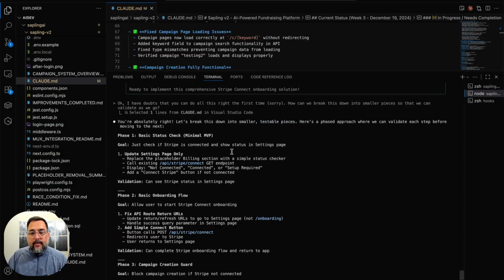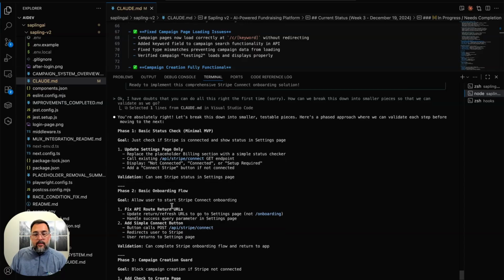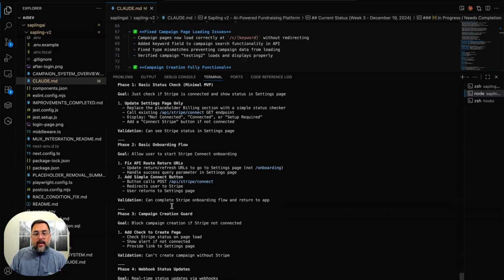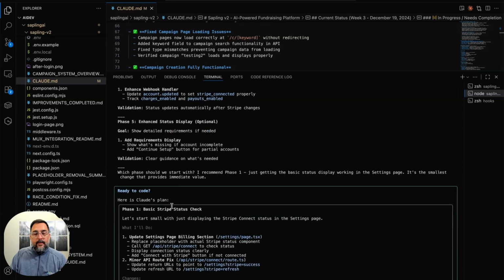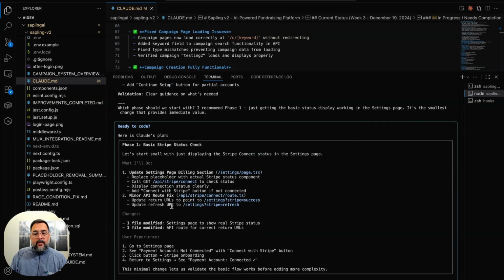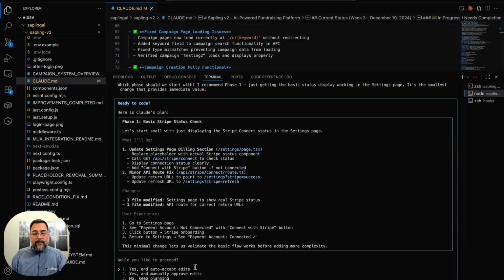Basic status check, minimal MVP, cool. Just check if Stripe is connected. Blah, blah, blah. Okay, update settings page, validation. Okay, phase two, basic onboarding flow, validation. This is much better. Ready to code, phase one. Just start with a small, yeah, okay.